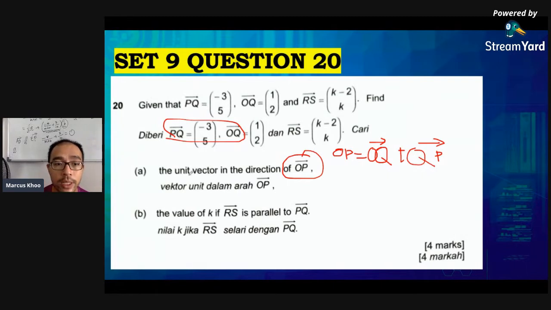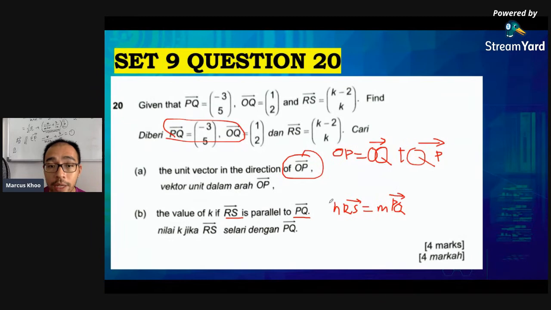So this one I won't do. This one, the value of K, if RS is parallel to PQ. If this and this are parallel, let's do this. If it is parallel, I'm going to use different letters. I'm going to use H RS equals to M PQ. I don't want to use K because there's a K inside there already.